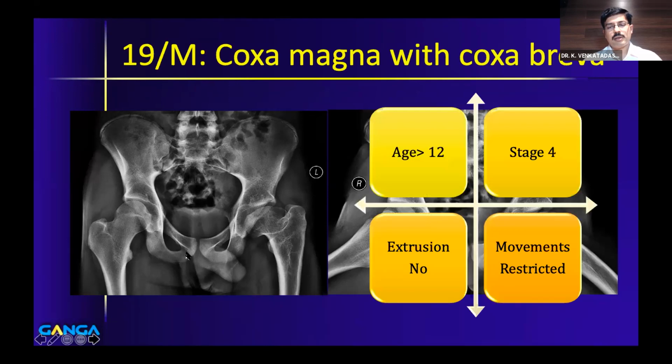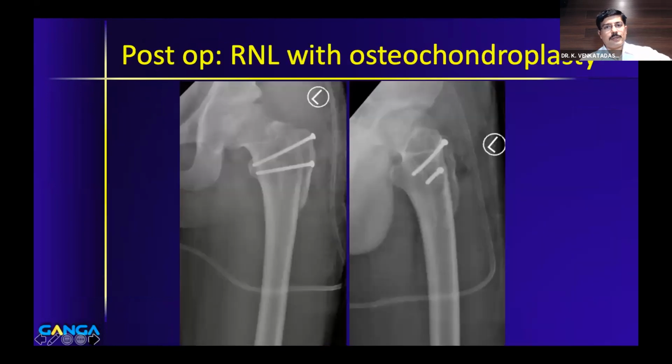If you put it in the variable chart, he's more than 12, stage 4, there is no extrusion and there is restriction of movements because of impingement. So this is a classical example of secondary femoroacetabular impingement. And what we did is osteochondroplasty. We removed the part of the head neck junction which was impinging on the acetabulum. We improved the head neck offset and transferred the greater trochanter down. So this is called relative neck lengthening along with the osteochondroplasty.